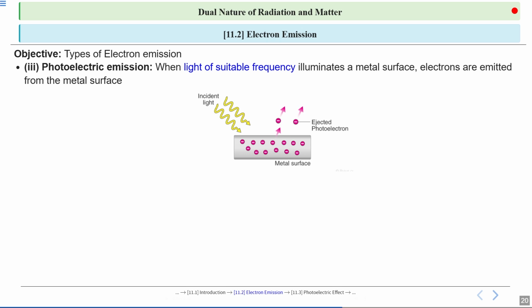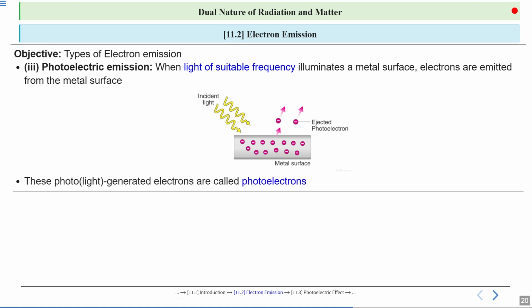Emphasize that this is a key experiment that led to the development of quantum physics, showing that light can behave like particles called photons. These electrons that are released due to the action of light are called photoelectrons. It's important to remember this term as it highlights the connection between light, photo, and electron emission.